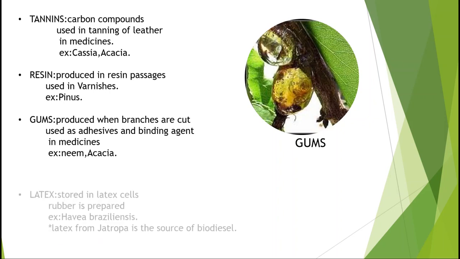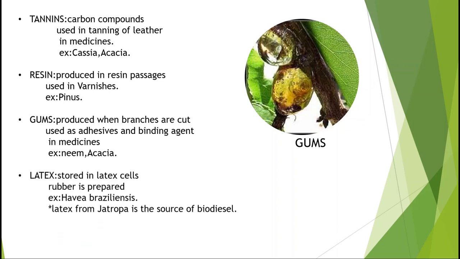And next, coming to the latex. Latex is also a sticky substance which is milky white, secreted by the plant. Latex is mostly stored in a kind of cells called latex cells. Mostly this latex is used for the preparation of rubber. Example, the latex produced in Hevea brasiliensis plant is used in the preparation of rubber.